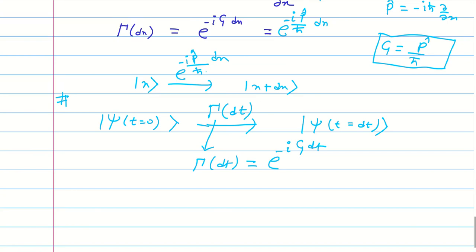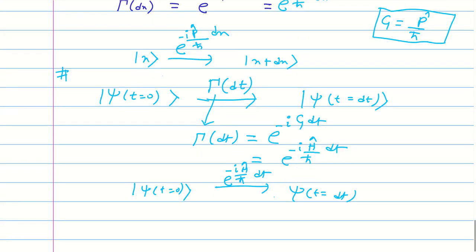Okay, so now you compare: p is canonical to x. So what is canonical to t? So canonical to t is energy. So here you will have the energy eigenvalue. Sorry, energy operator, Hamiltonian operator. So to translate psi at t equal to 0 to the next psi at t equal to dt, you have to multiply with this operator.